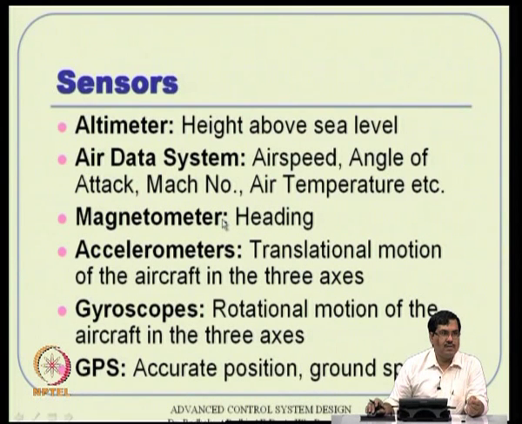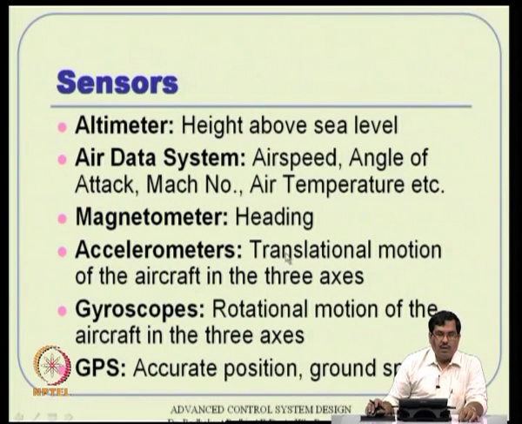So if you put a very good compass, let us say at the CG, it will always point to the north. So you will know which heading you are going, what is the direction of your vehicle. That is a magnetometer. All these have their own limitations and advantages, so depending on the application, you should use the sensor information in a clever way.